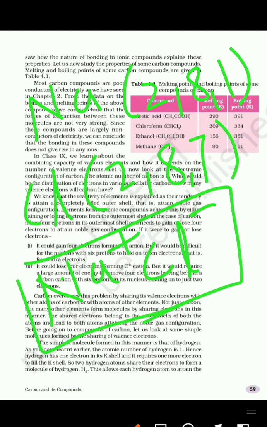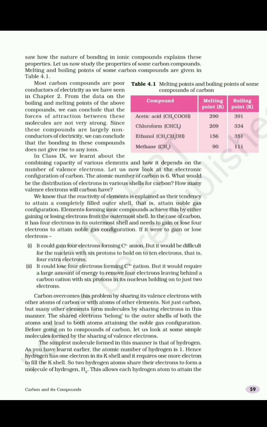And the compounds which are formed by sharing of electrons are called covalent compounds. Carbon compounds are covalent compounds. A covalent bond forms between two non-metallic atoms. Ionic compounds are formed between a metal and a non-metal. One is a metal and the other is a non-metal. And a covalent bond is formed between two non-metallic atoms by sharing of electrons between atoms of different elements.